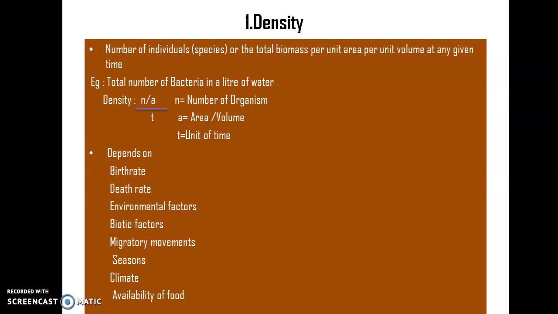And this density depends upon various factors. What are they? The birth rate, death rate, many environmental factors, biotic components, biotic factors, migratory movements, in and out movement of organisms, seasons, climate, and also availability of food material. Clear?